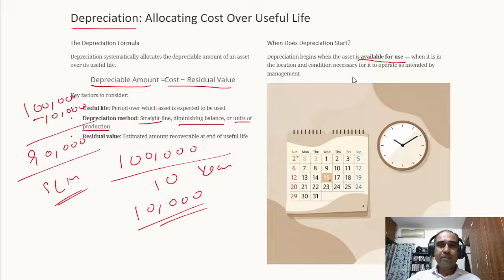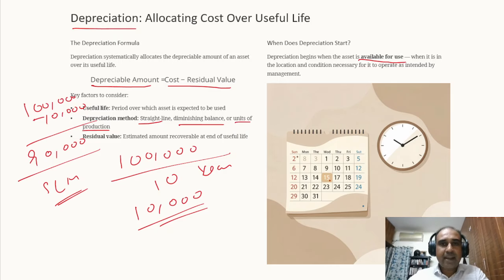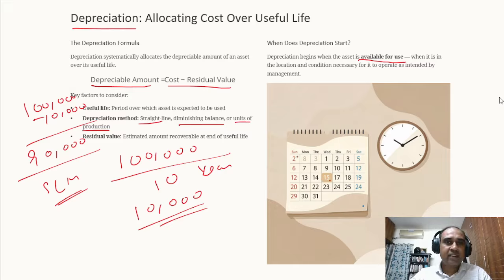The standard tells that it starts whenever the machine is available for use. See, I have purchased a laptop from a vendor. In IT companies, generally they will have excess laptops, because in case an employee joins today, they will have to give a laptop. So there will always be some excess laptops available in stock. The laptop we have procured in the month of January, a new employee joins in the month of March. So from January to March, the laptop is sitting in the Almira without use. Can depreciation be charged? Yes.